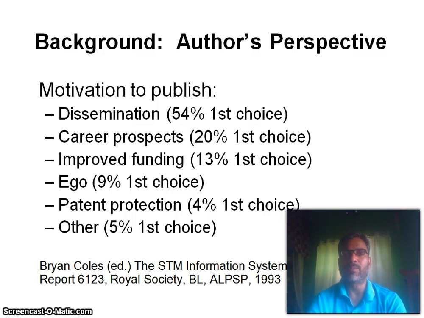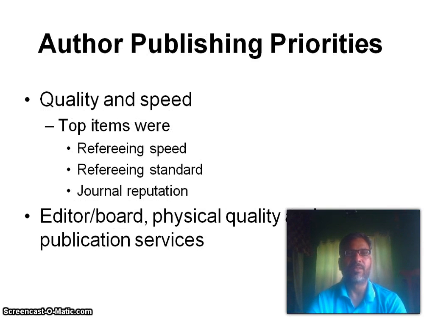Background: author's perspective. Motivation to publish. All the time motivated, because first come, first published. Motivations to publish: dissemination and career prospects, improved funding, patent protection and others. Author publishing priorities: first is quality and speed.